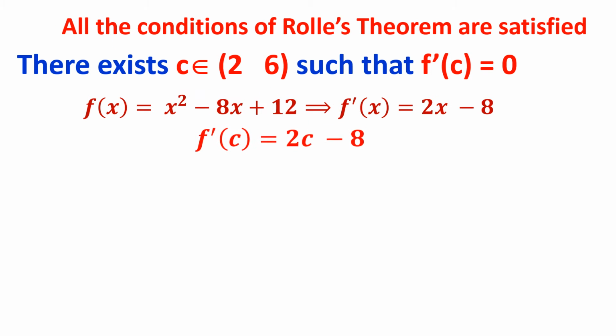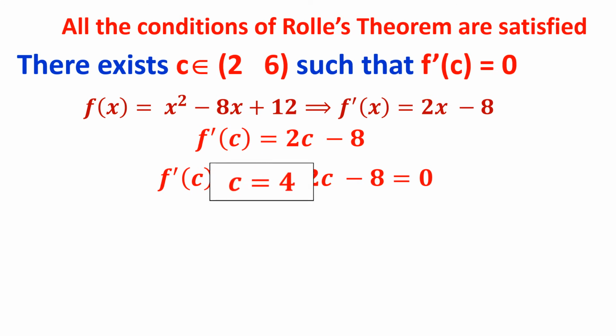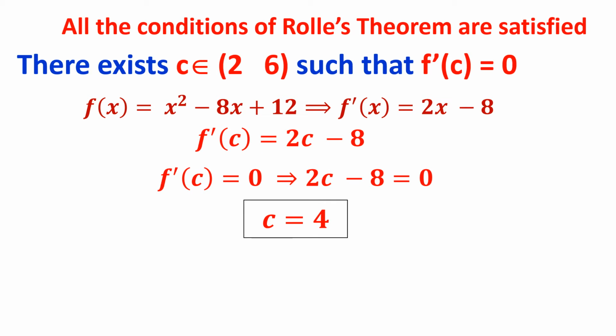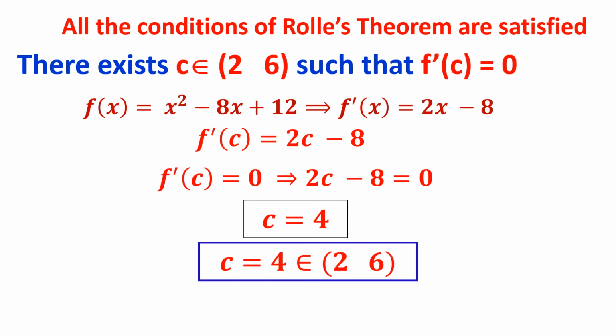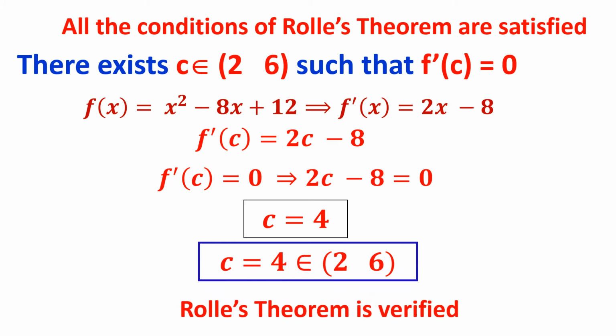What will be f dash of C? 2c minus 8. By the Rolle's theorem statement, f dash of C should be 0, so 2c minus 8 is equal to 0, or C is equal to 4. Check whether C equal to 4 lies inside the given interval. Well, it is inside the interval 2, 6. 4 lies in between 2, 6. Therefore, Rolle's theorem is verified.